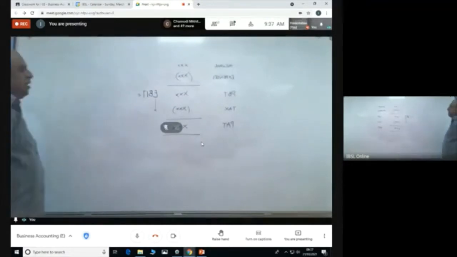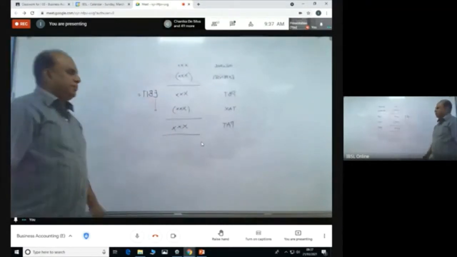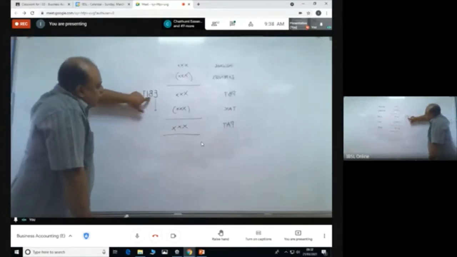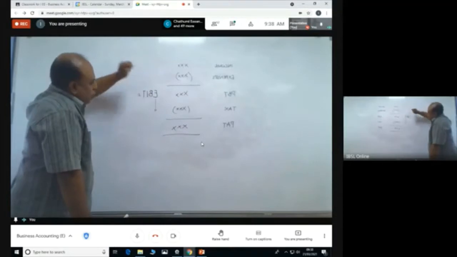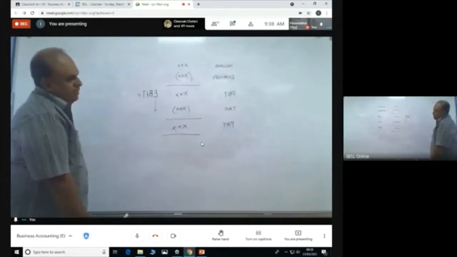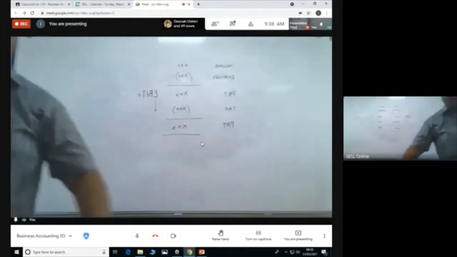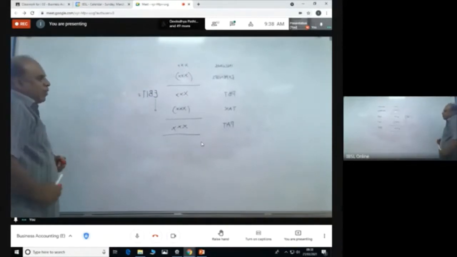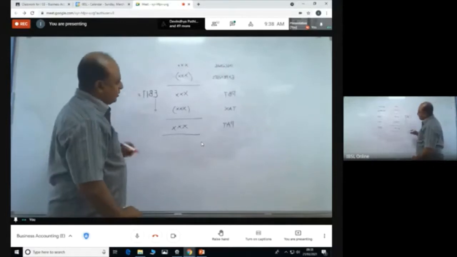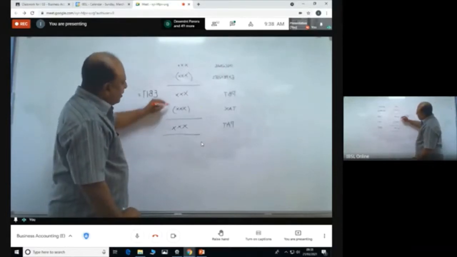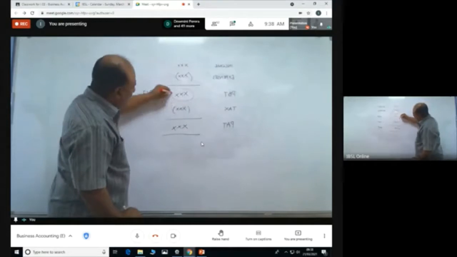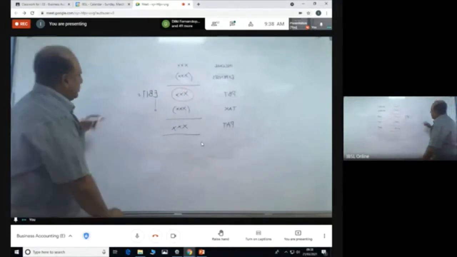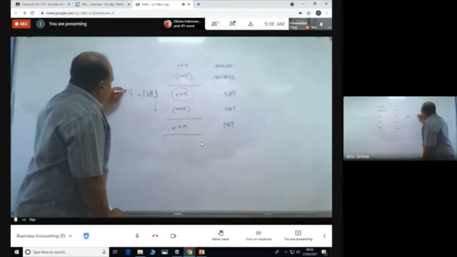So earnings means here the profit. And they want to take or calculate earnings before, so your profit before interest and tax. So the value that you need to take is the earnings before interest and tax, so profit before interest and tax. So straight away from here we can look at here. So this is profit before tax.